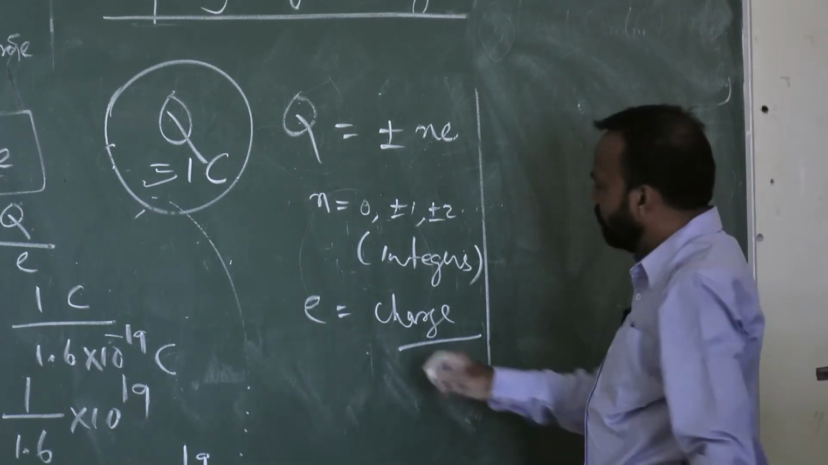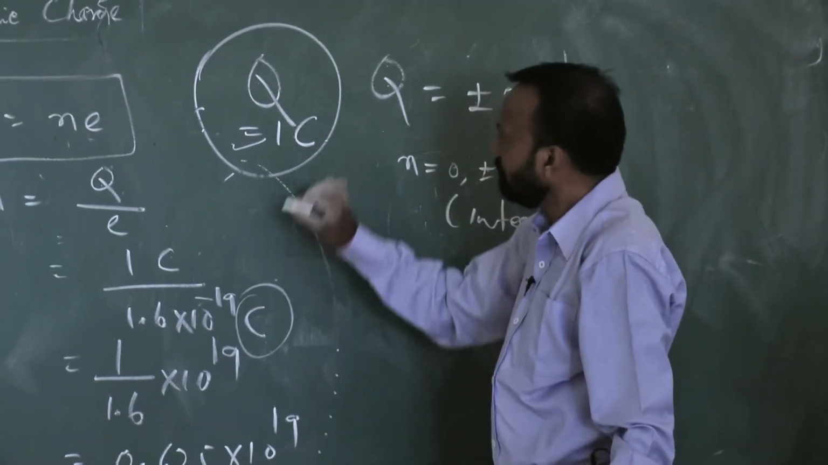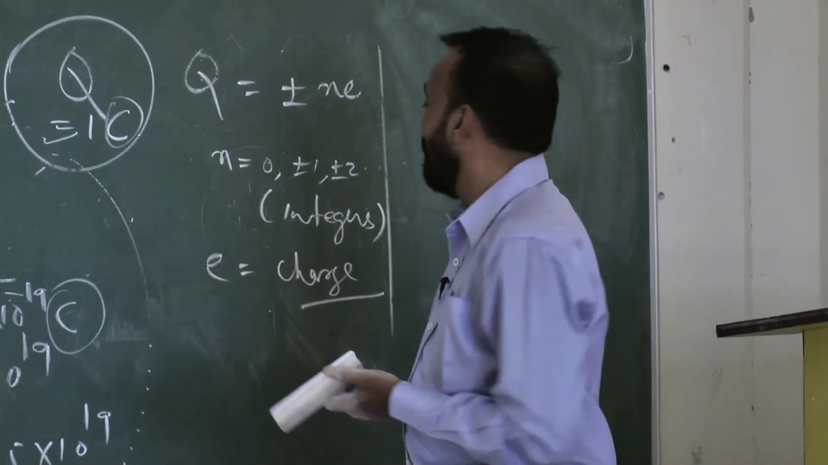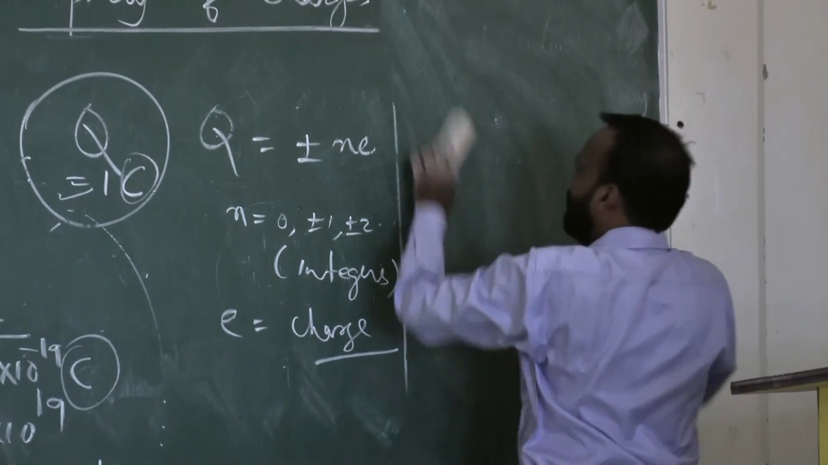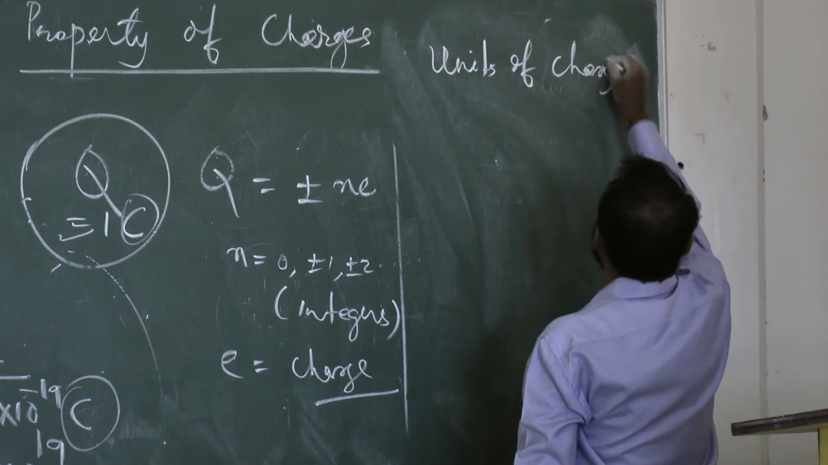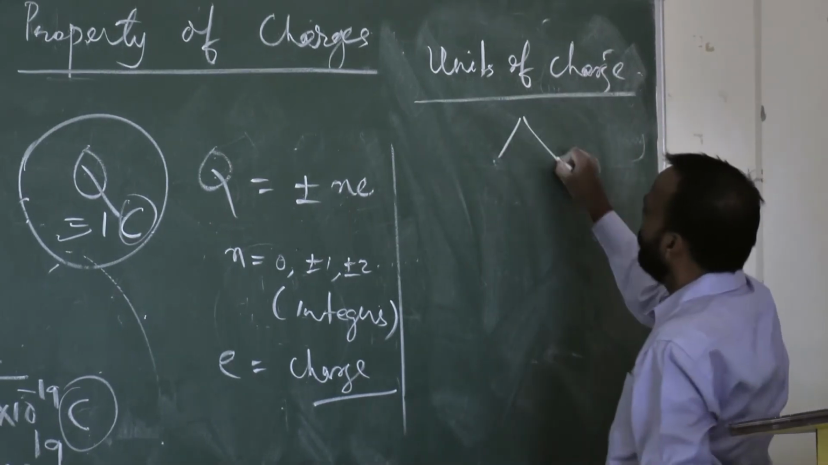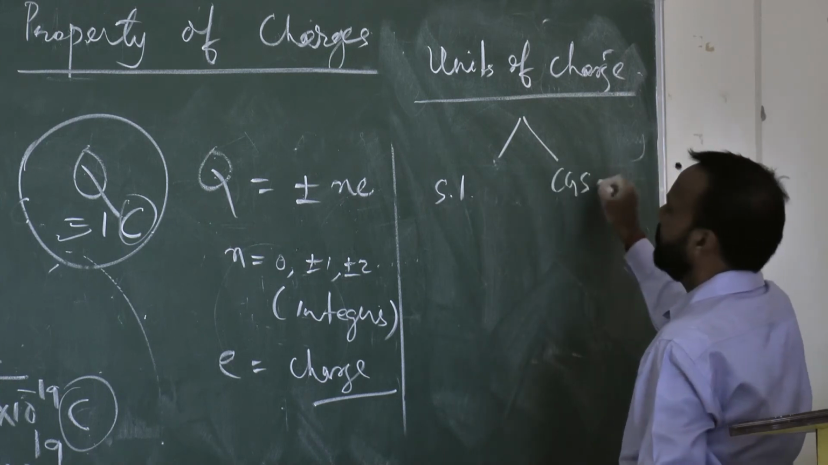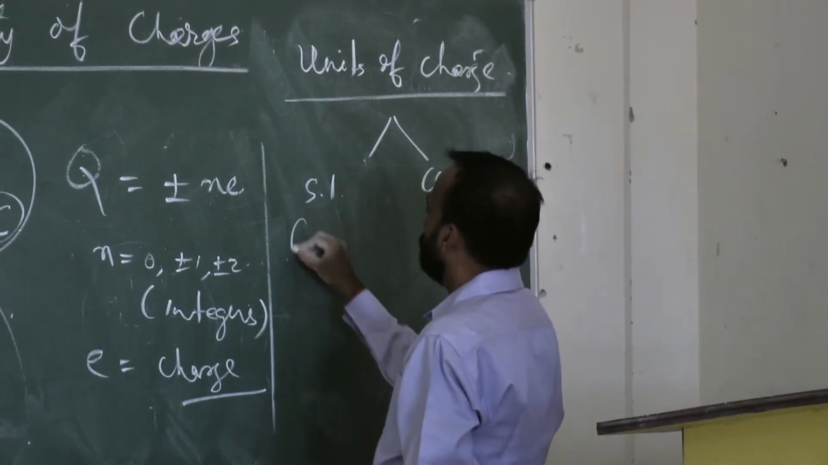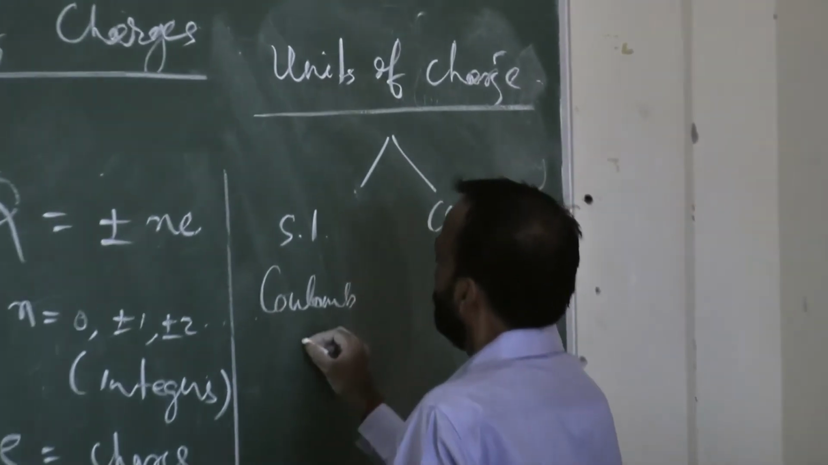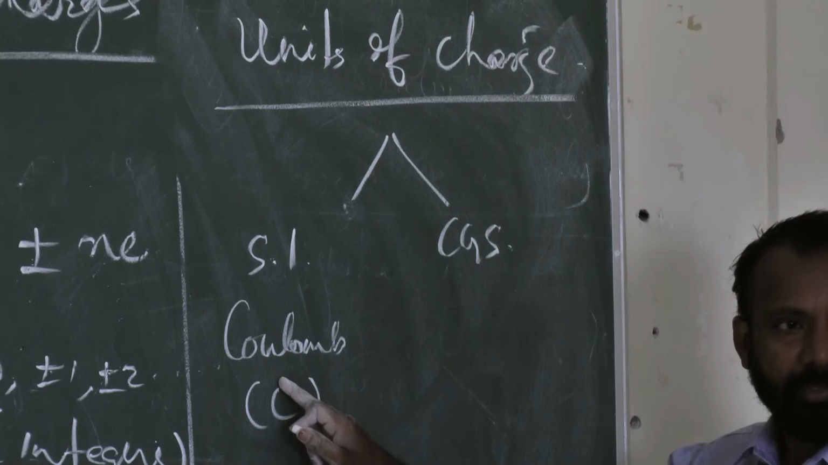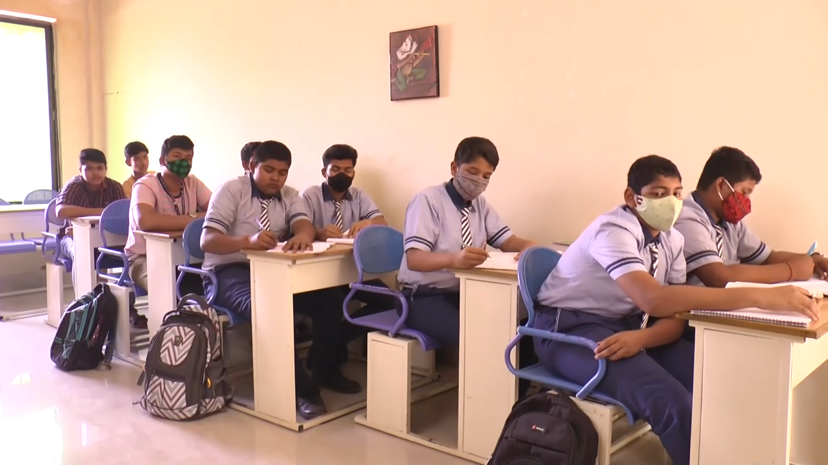So I am using here the word coulomb. 1 coulomb, what is this? The unit of charge. So please remember, units of charge are of two types. One is the SI unit, the other one is the CGS unit. In the SI unit, I am talking about coulomb, symbolically C. The SI unit of charge is coulomb.